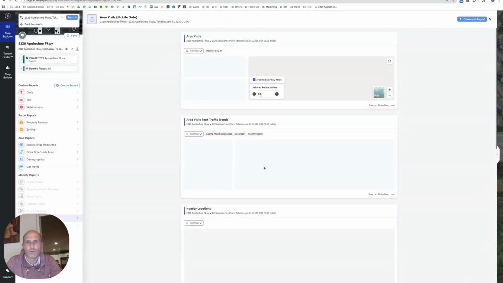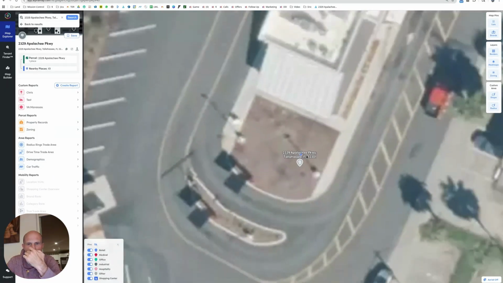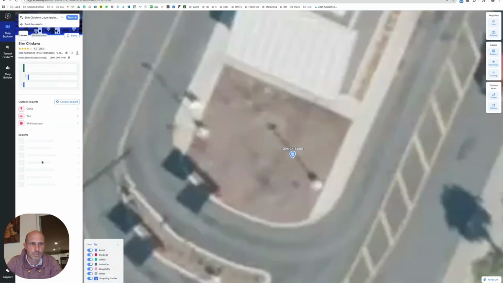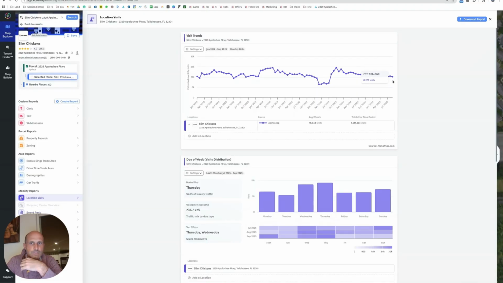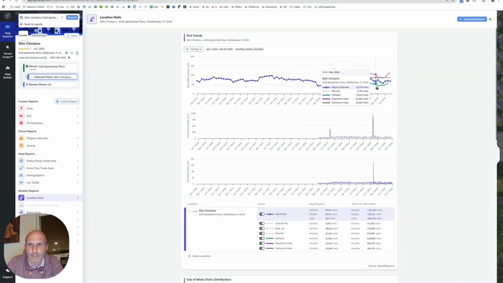And let's see if we can learn some more about this. I wanted to see if we get Slim Chickens. Okay, I got the Slim Chickens. So we can see rankings of Slim Chickens before they went out of business. So when is this? This is September. I'm not sure when they went out of business. This is quoting the September number. It's like they're still getting visitors in September, like 16, 17,000 customers a month. Who knows if this data is super accurate or not. You get a bunch of different data sets. None of them seem to drop off and disappear anywhere along here, all the different data sets of where cell phone traffic's coming from.